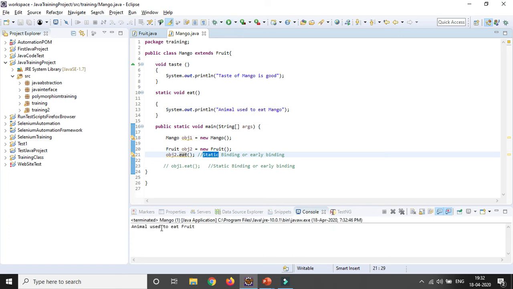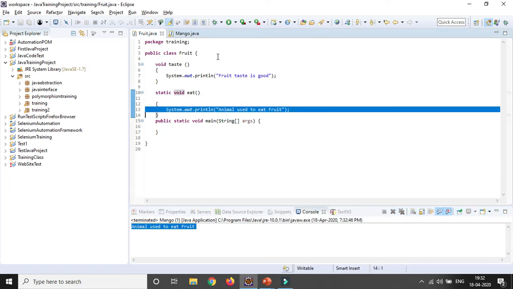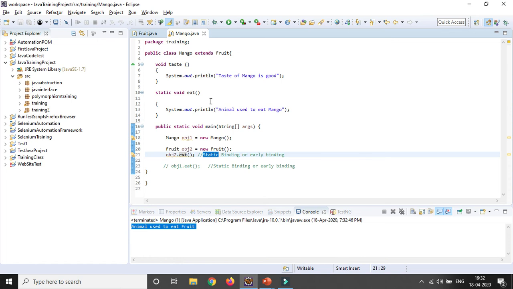You can see the output is coming, animal used to eat fruits, okay, so whatever is declared in my parent class, so that is also called static binding.